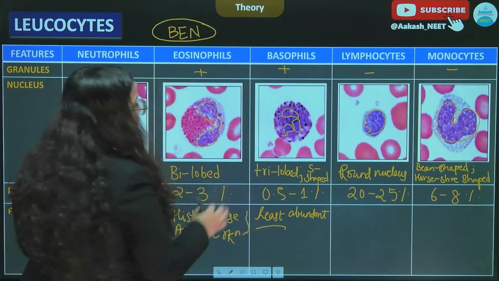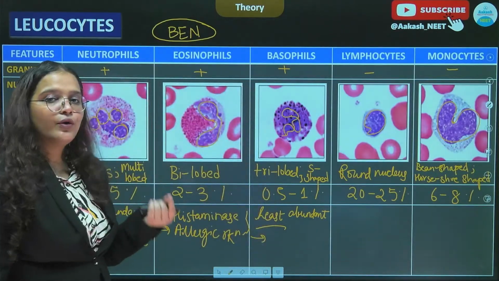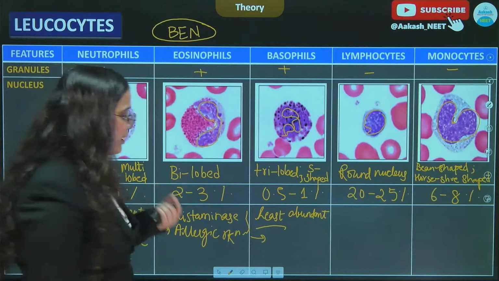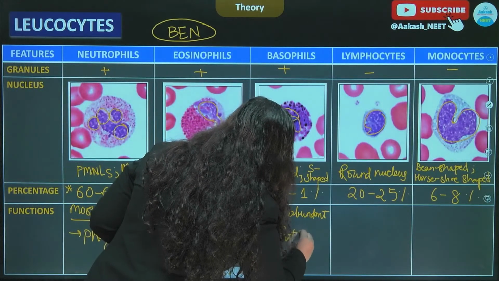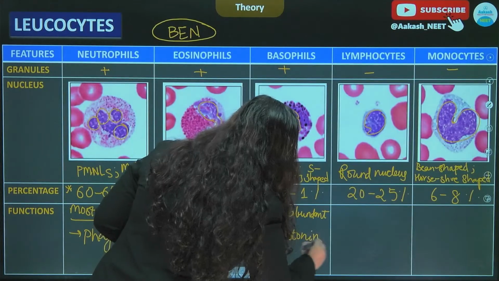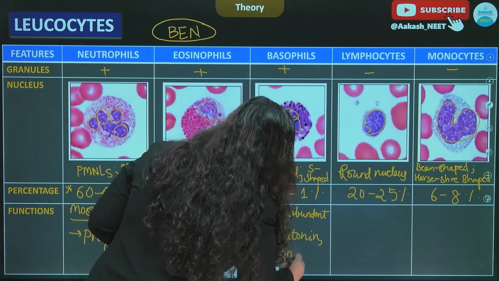All right. Moving to basophils. Basophils are involved in inflammatory reactions because they secrete serotonin, heparin, and histamine.